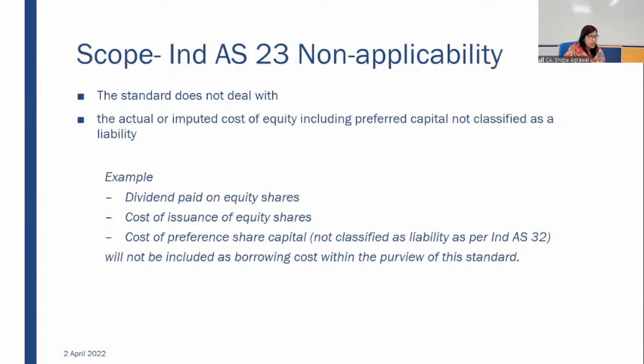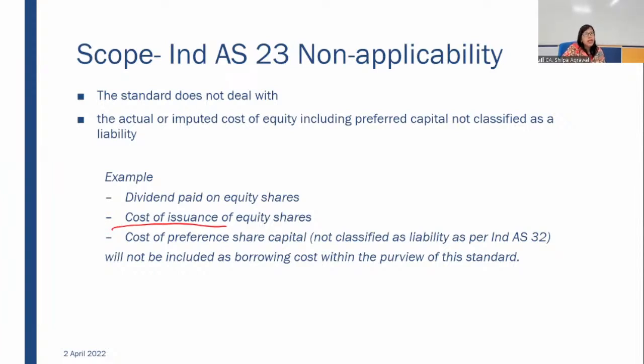Here, a clue is there: it means interest only is not a borrowing cost. There may be certain other expenses which will be considered as borrowing cost, which we'll study later on. But from here, we can assume that cost of issuance means not only dividend but any other cost of equity shares. Since it is equity share capital, that will not form part of the borrowing cost as per this standard.